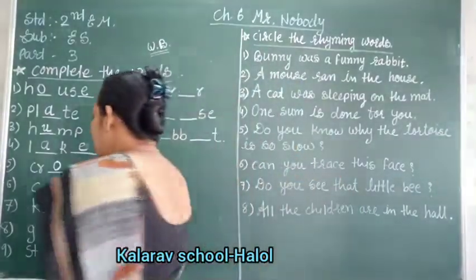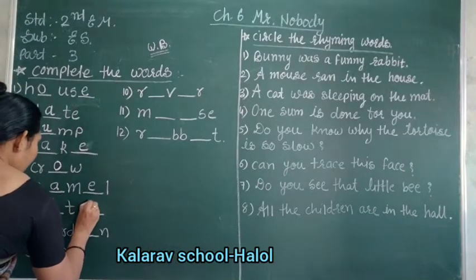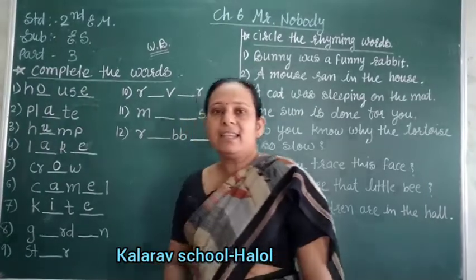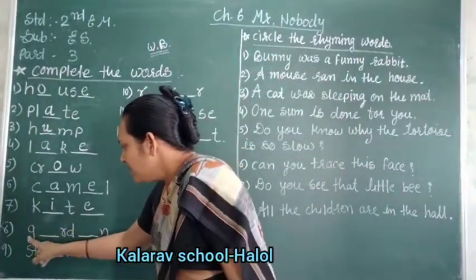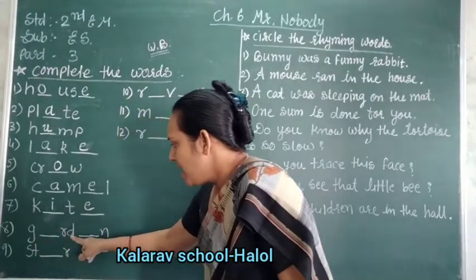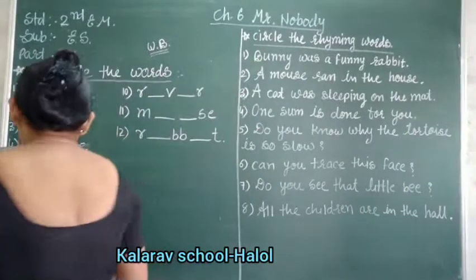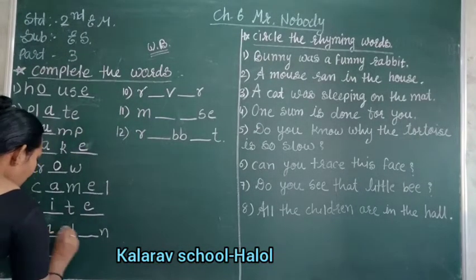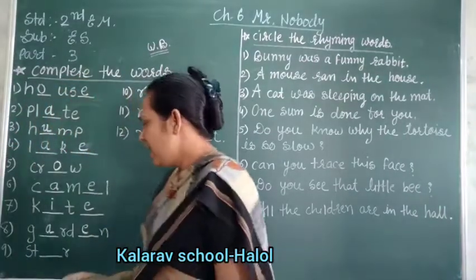Think about what is the spelling. K I T E, kite, right? Eighth number, G blank R D blank N. Then what is the spelling made here? G A R D E N, garden, right?